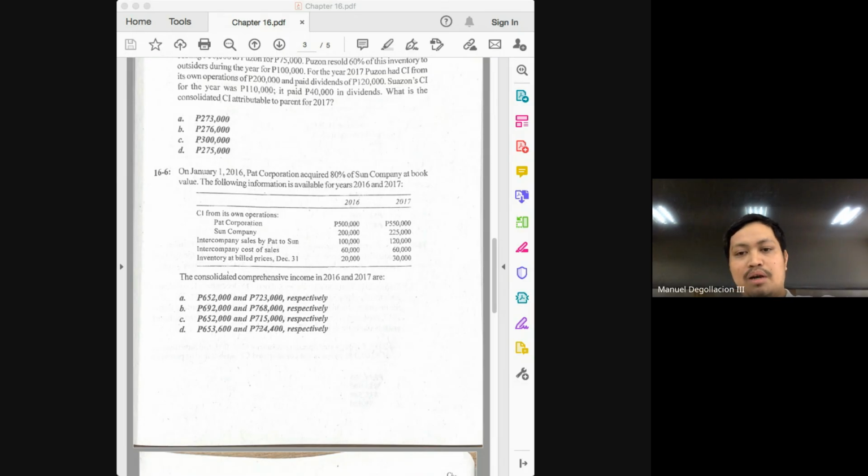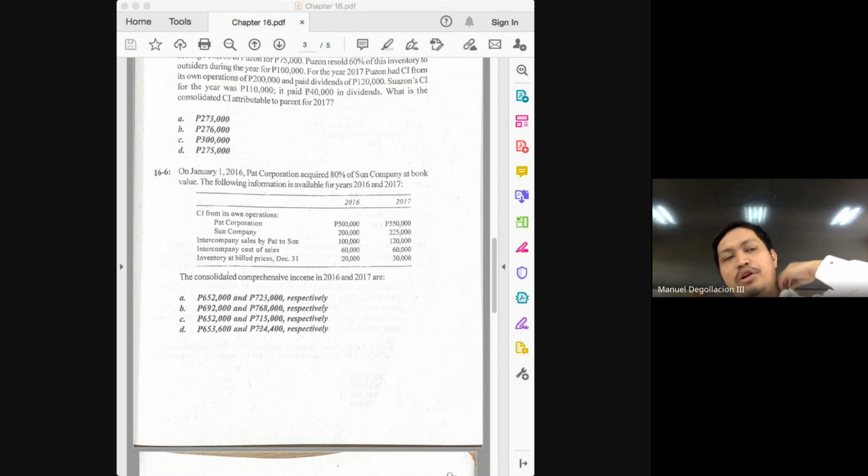How much was the sales price of the intercompany transaction? 100,000. And how much was the cost of the intercompany transaction? 60. So that means the total markup was how much? 40,000. So if the markup was 40,000, how much was the markup rate? 40%. How did we get 40%? 40,000 total markup divided by the selling price of 100,000.